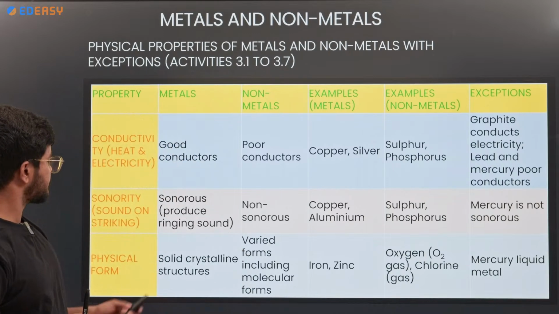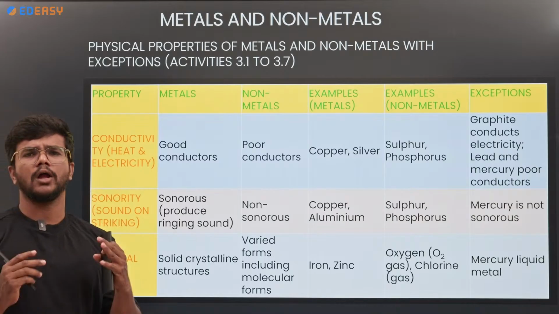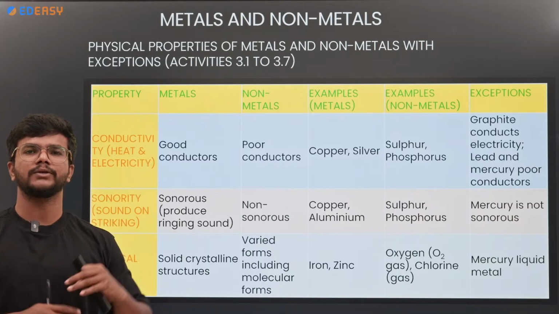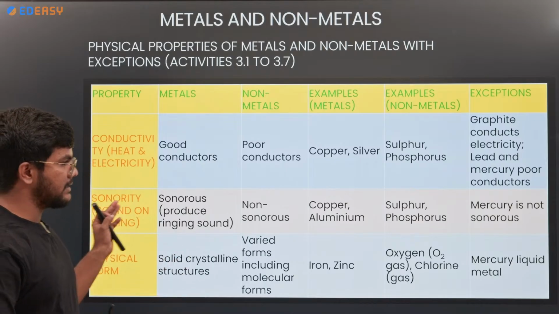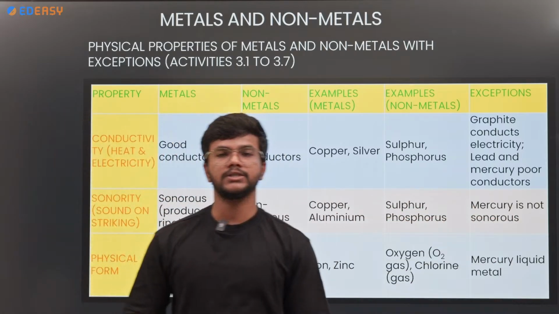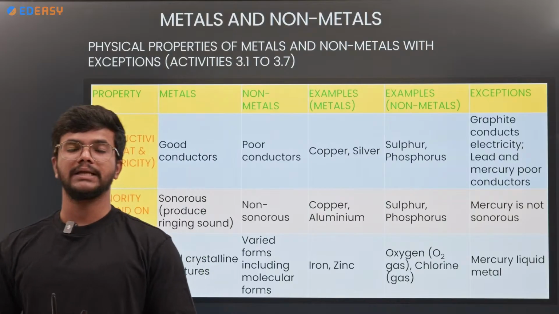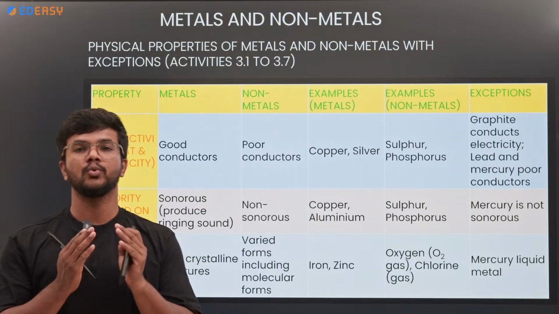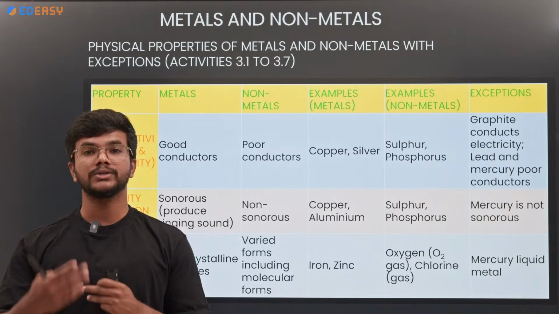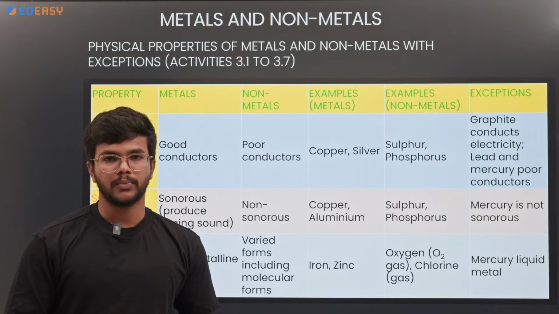Okay, sonority. All metals will produce more sound compared to the non-metals, but mercury does not show the sonorous property, because mercury is a liquid at room temperature. So that is why it cannot show the sonorous property.